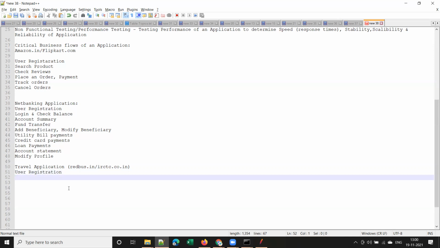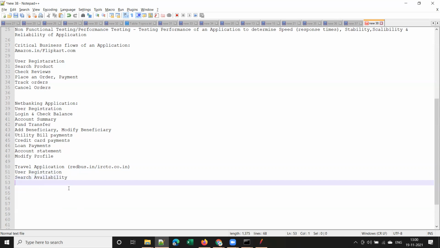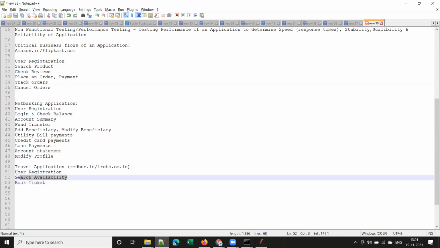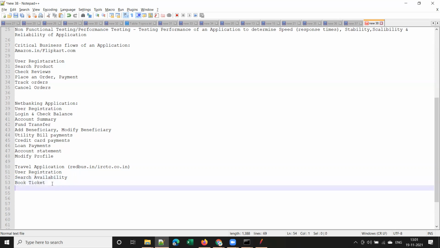Then from place to destination, search availability. Can I name it as search availability? Date of going, date of travel, tickets. That comes under search availability. You search for tickets available on a particular date between source and destination, and book ticket, right?